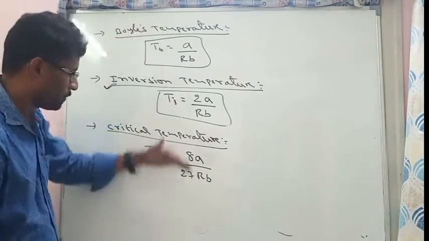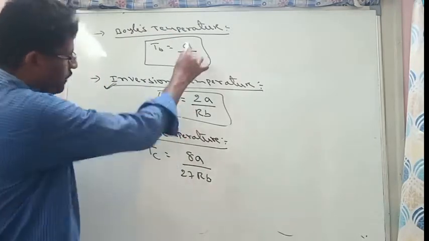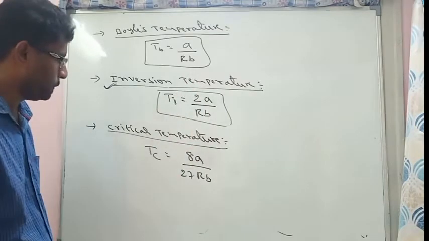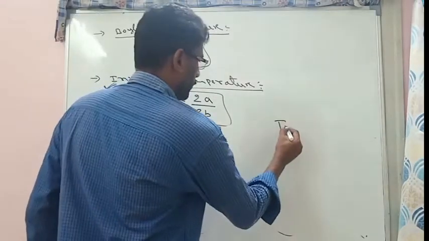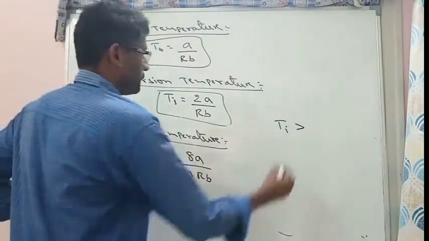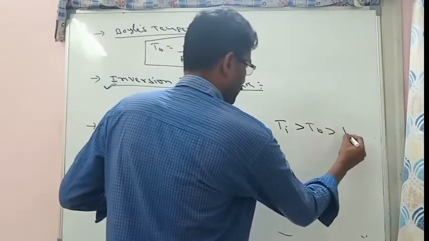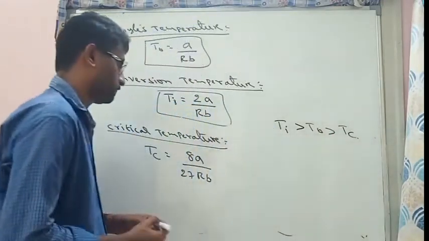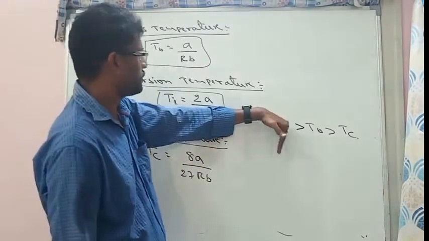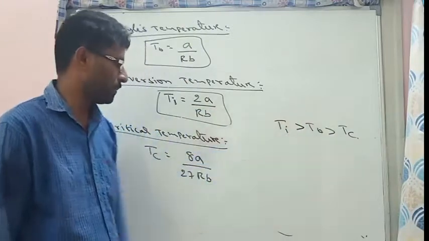So these are some important temperatures, and when you are calculating their order, this will be a by Rb. The highest value will be 2, the inversion temperature will be highest. After that Boyle's temperature, and 8 by 27 is the lowest value, the critical temperature. So this is the order of the values of inversion temperature, Boyle's temperature and critical temperature.